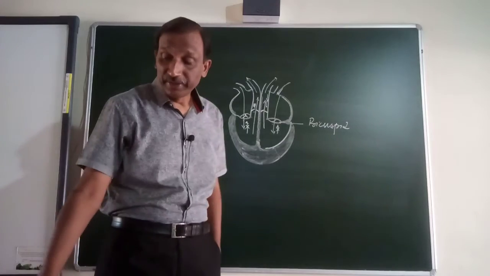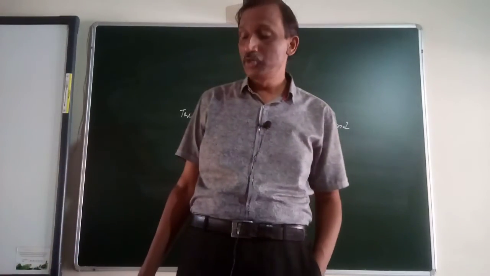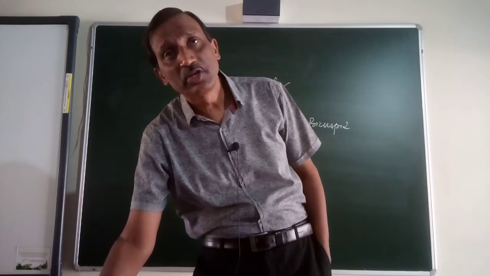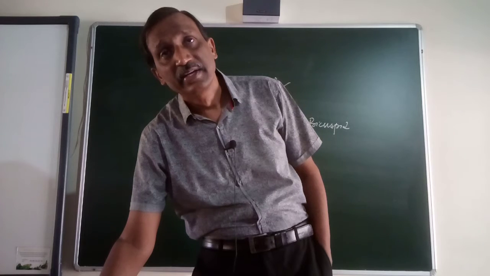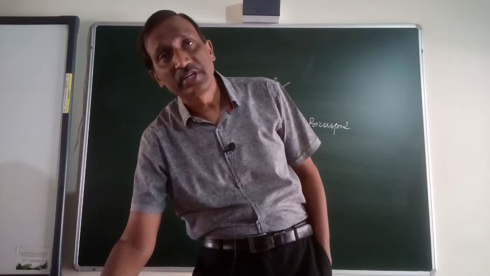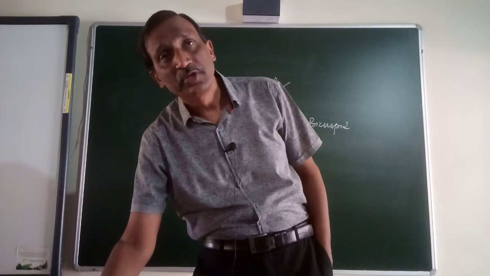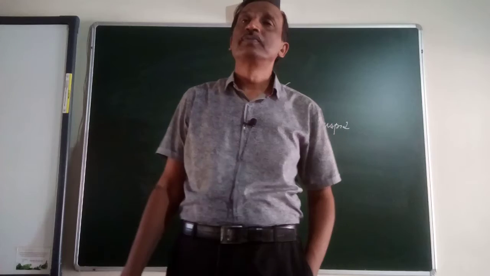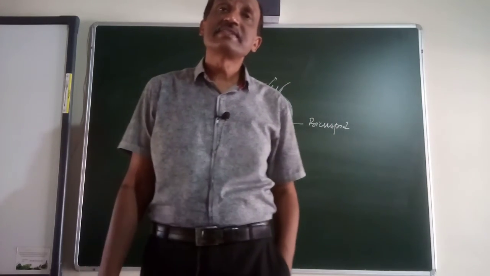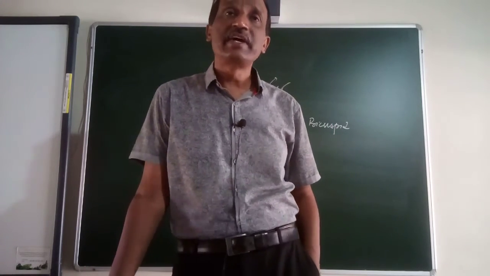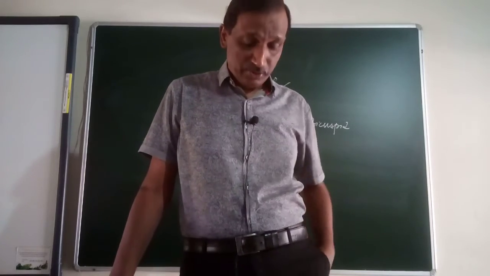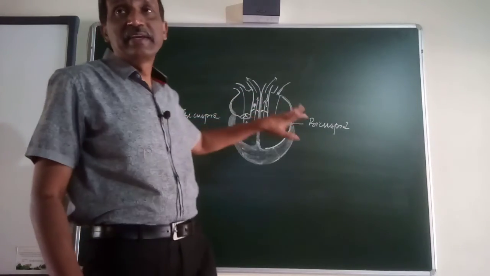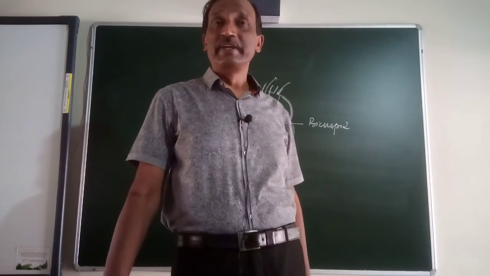Now, if you see in this diagram, you can see the book now. I shared the book. You can see here the two yellow spots. One is there and one is here. This particular yellow spot is known as the SA node. What does this SA node stand for? The SA node, that is sino-auricular node, yes, sinoatrial node. This is the node which is found near the sinus opening. Okay, sinus venosus is there, and it is found near its opening.